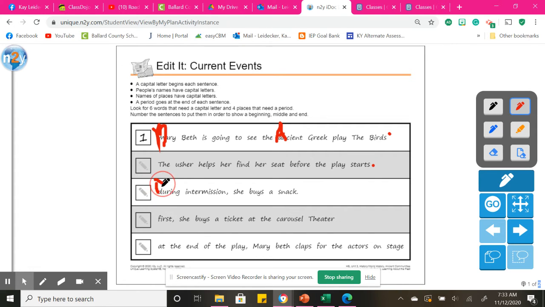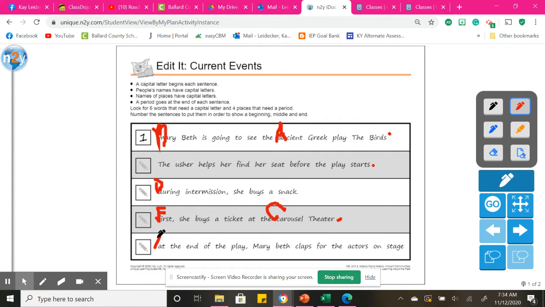I need a capital D here. During intermission, she buys a snack. First, so we need a capital F here, at the beginning of the sentence. First, she buys a ticket at the Carousel Theater. Okay, this is a theater's name, so this needs to be capitalized. So we need a big C here and a period at the end of our sentence.